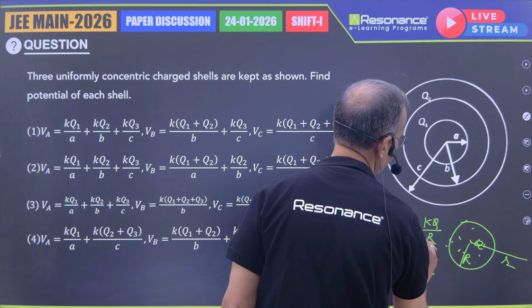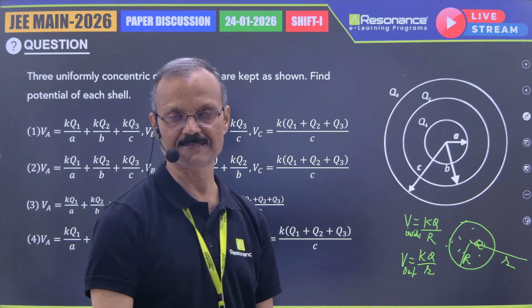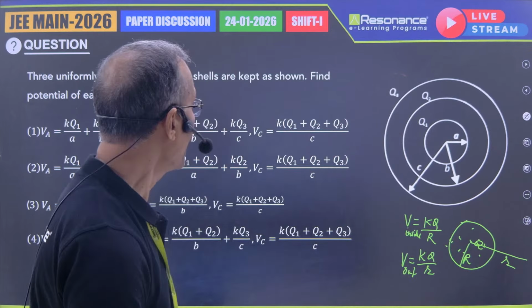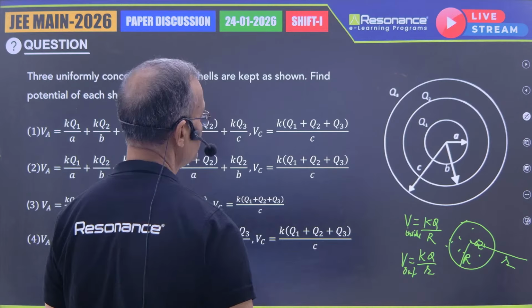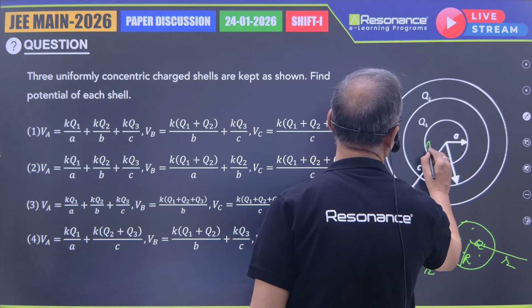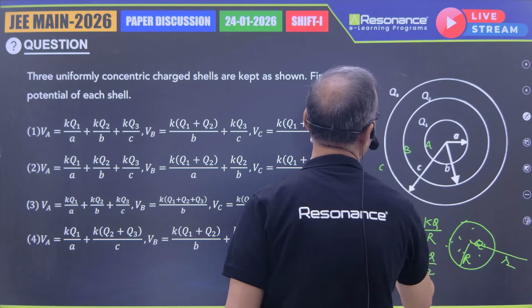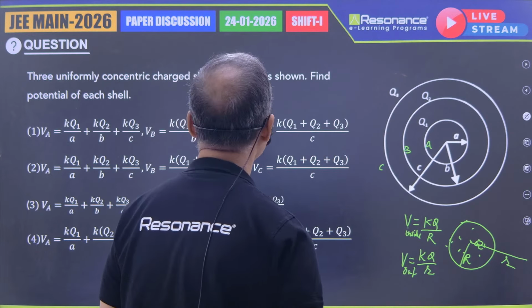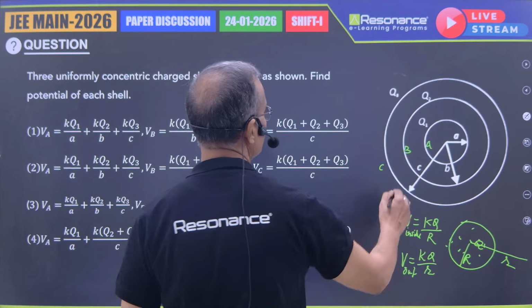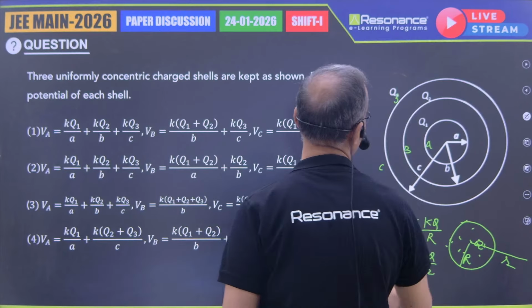A simple concept we are going to use for this. Now I'm concentrating on this one named A, this one they have named B, and this one they have named C. This is Q1, Q2, and this is Q3.